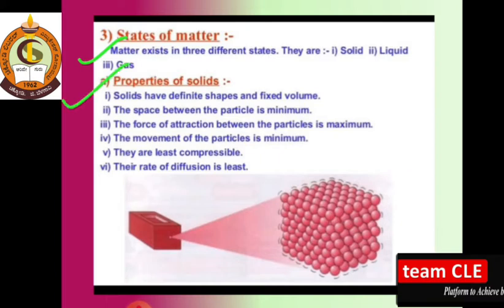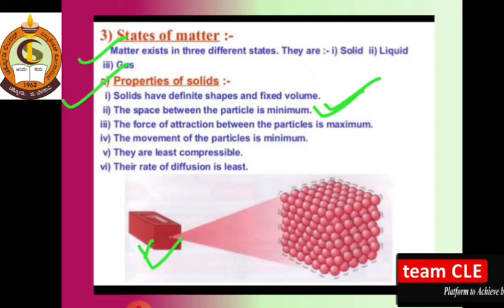A solid has a definite shape. You can see in this image it has a definite shape, and it has a fixed volume. The space between the particles is very minimum because the particles of matter are attached to each other very closely. So the solids have a definite shape and fixed volume, and the space between the particles is minimum.